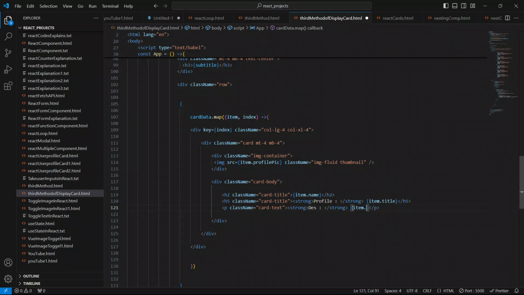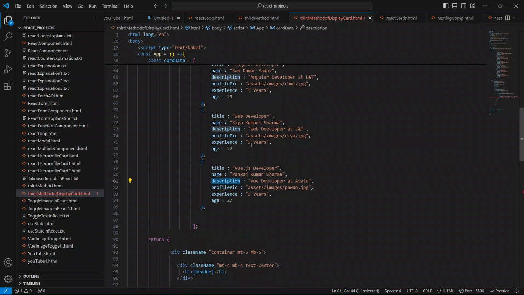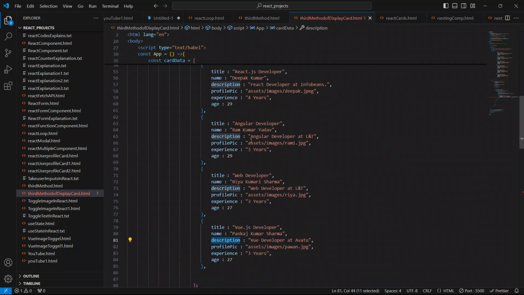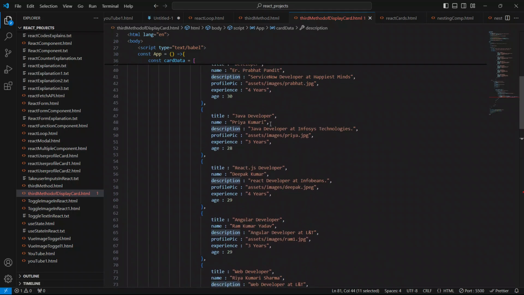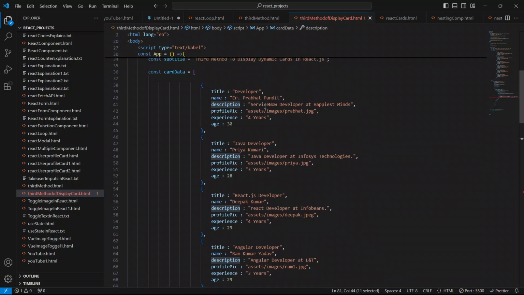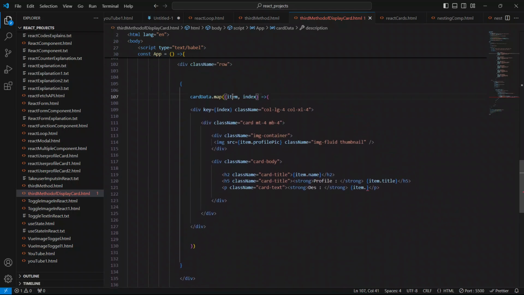paste it here, say dot, and to show the description, just copy this description key, or the property, from here. To show the Vue developer at Avatu, the web developer at LNT, the Angular developer at LNT, the React developer at InfoBeans, the Java developer at Infosys Technology, the ServiceNow developer at Happiest Minds. So copy this description key from here, and just say item dot description. So paste it here.